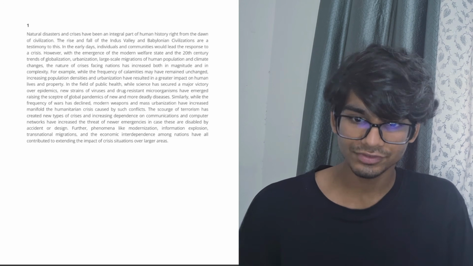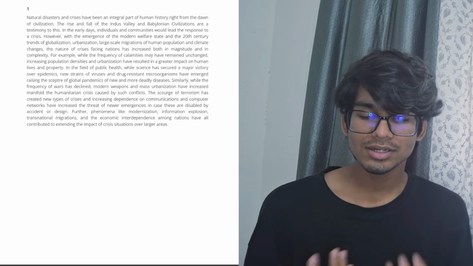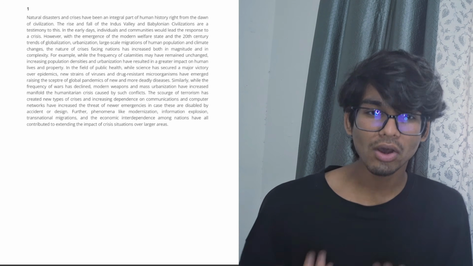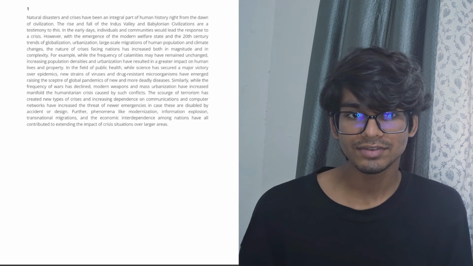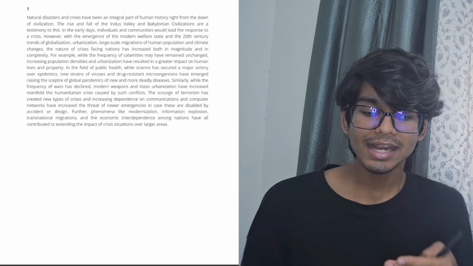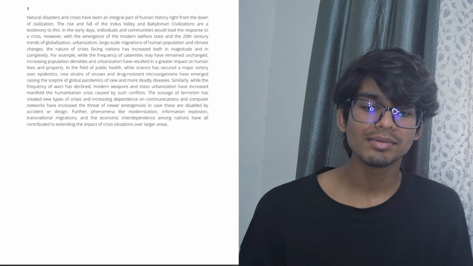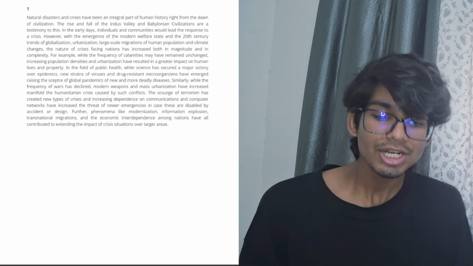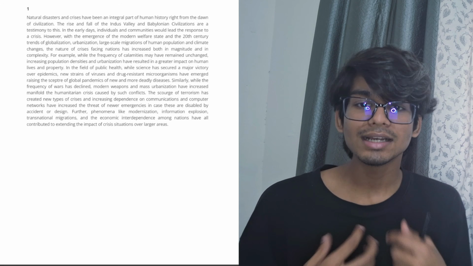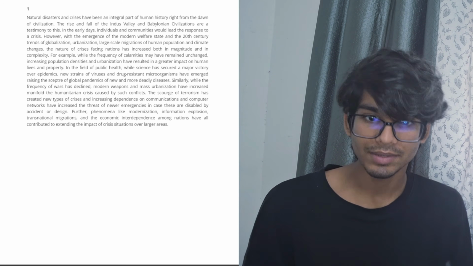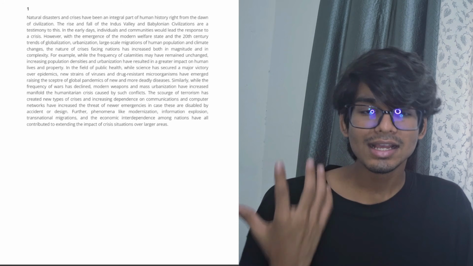The first passage talks about how natural disasters have been the cause of the end of ancient civilizations like the Indus Valley civilization and the Babylonian civilization. It also says that the frequency of these natural calamities has not changed, but because of urbanization and the increase in population, the impact on humans has increased. That is what it talks about in its essence, and the rest we can see in the questions itself.